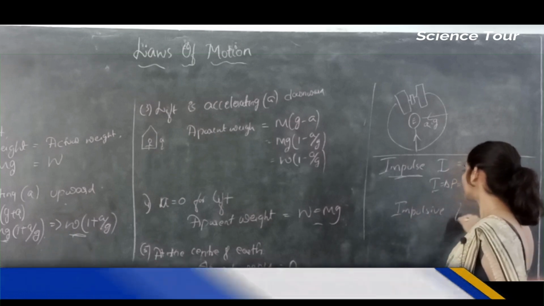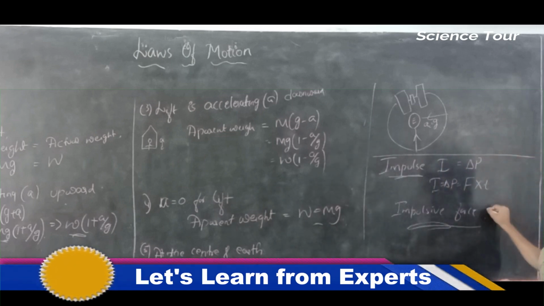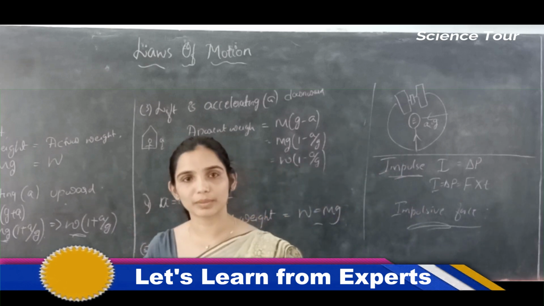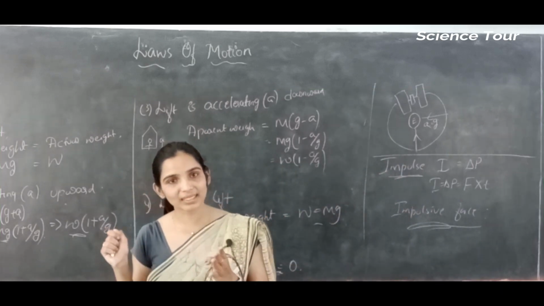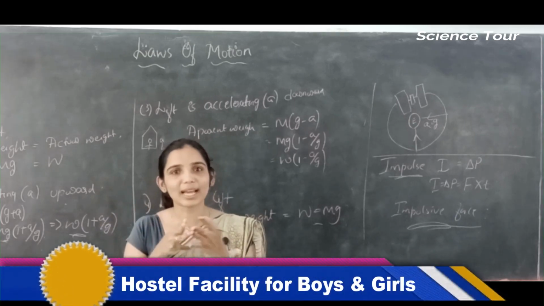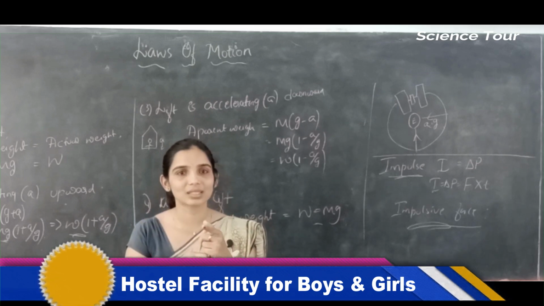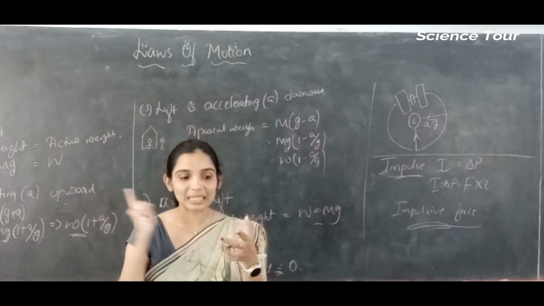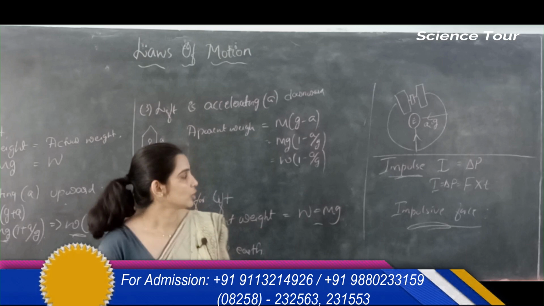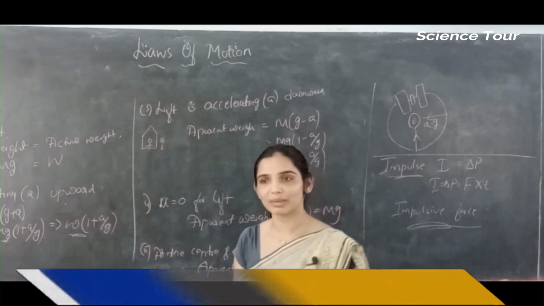Impulsive force. I have mentioned in the board class, it is a large force acting for a short period of time. You are hitting the ball with the bat. So the bat applies some force on the ball, right? That is a large amount of force and it acts for a very short period. You can't make out when the bat hits the ball and the ball rebounds back. You can't make out that duration, right? So that's impulsive force.